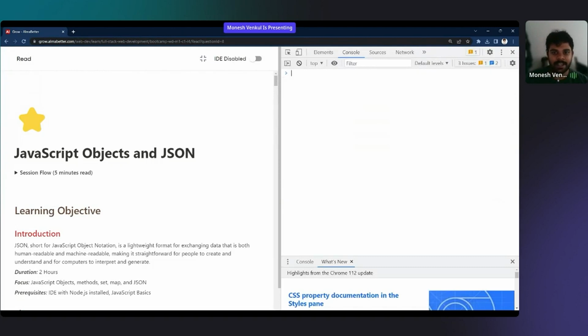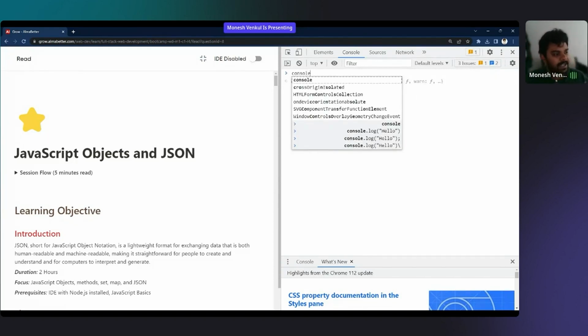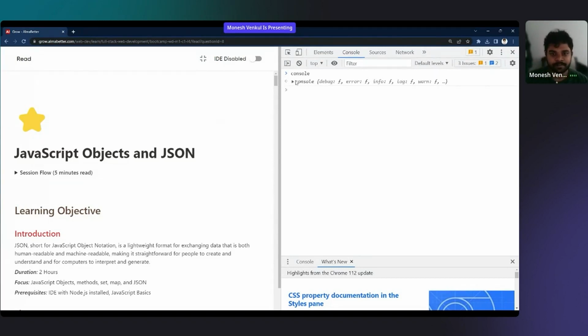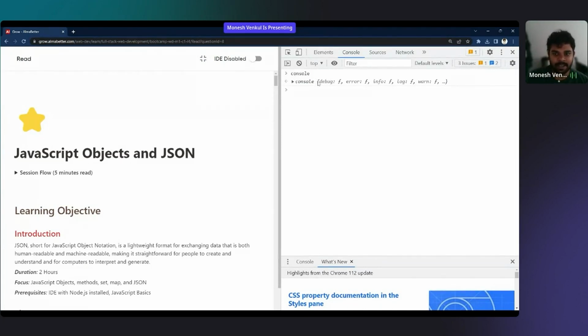Let me open this, and I can type anything here in JavaScript. Let's say console. We all use console every day, in every class. I'm talking about console, right? So let's see what this console is. Remember this structure: opening curly braces and closing with curly braces. Now you tell me in the chat: an object always starts with a curly brace and ends with a curly brace. Anything that starts with a curly brace and ends with a curly brace is an object. So look at the screen and tell me, is console an object or not?